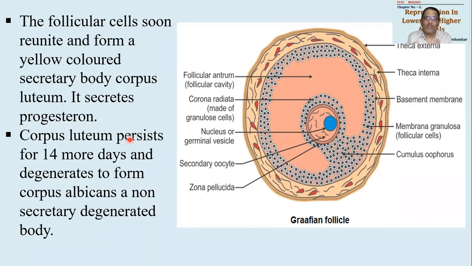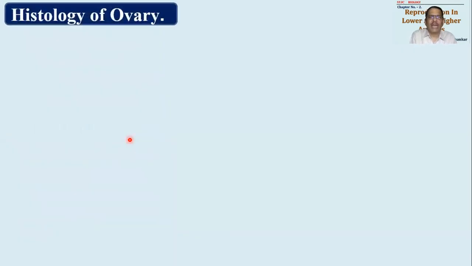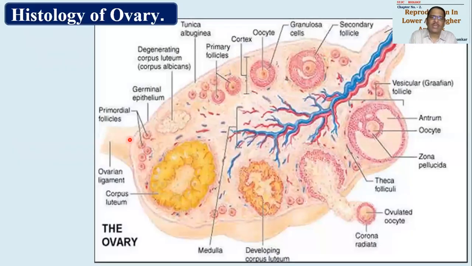It will get transformed into a white colored body or white colored scar. It will start regressing also. Atresia, इसका death हो जाएगा तो ये atresia मतलब मर जाएगा, and will remain on the surface of ovary as a small white colored dot. This small white dot will be called corpus albicans and this will become non-functional. तो एक एक करके ऐसे सभी follicles जब corpus albicans में convert हो जाएंगे, so there will not be any active follicles remaining in the ovary, and because of this the capacity of the ovary to produce ova will be lost and then there will be menopause.